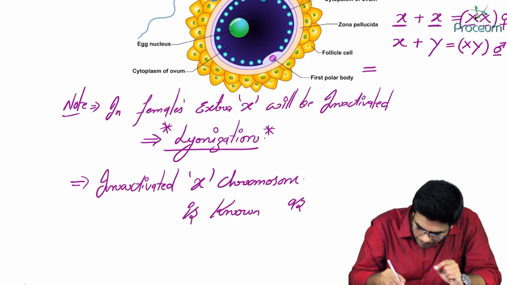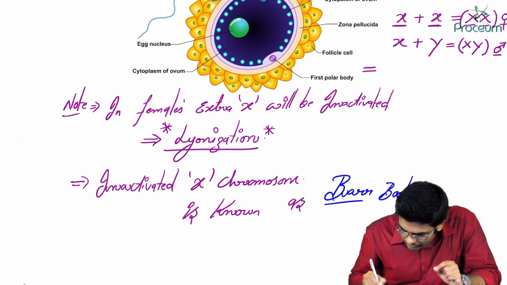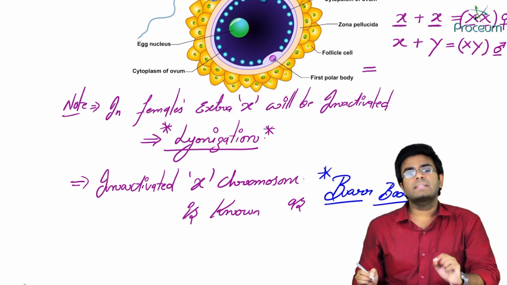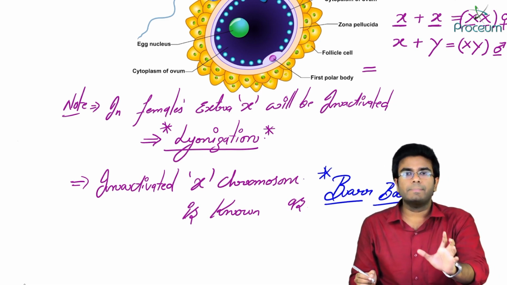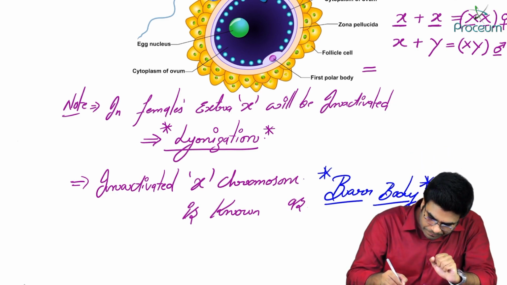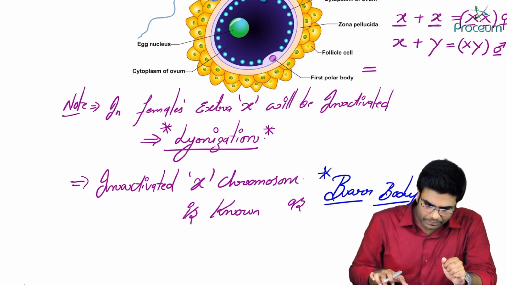Okay, so the inactivated X chromosome in a female is known as bar body. So physiologically speaking, a female will have one bar body. Okay, this is something physiological. Now, after seeing this, let's go further.